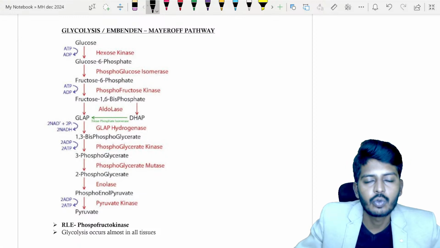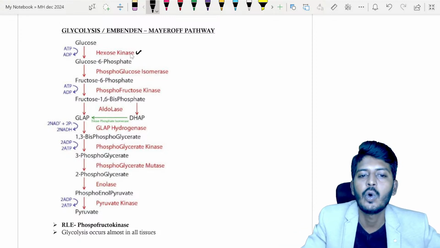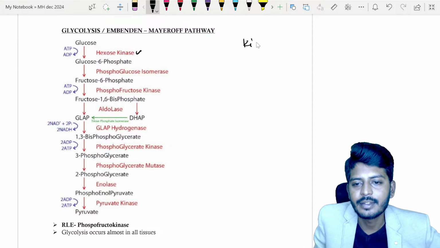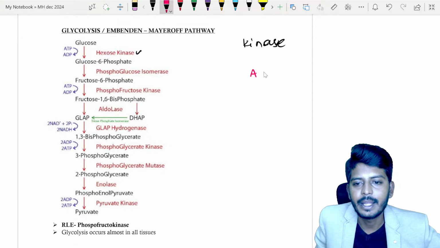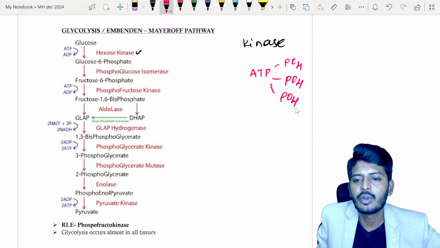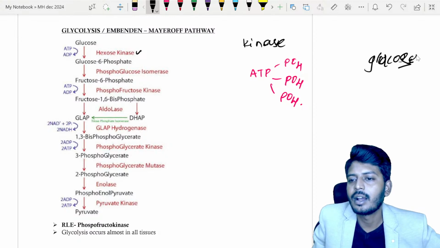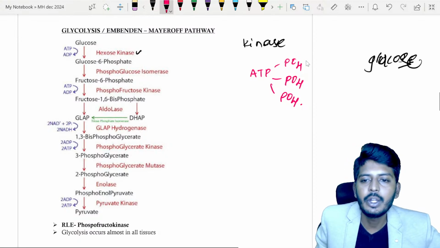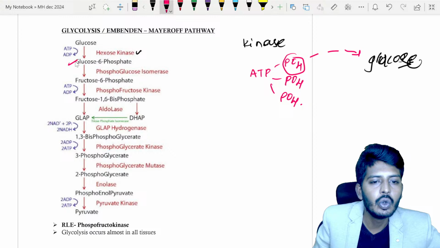Okay, so we have glucose. Whatever food comes in, the glucose undergoes the influence of an enzyme called hexokinase. Now wherever you hear the term kinase, what does it mean, sir? Kinase means something very simple. Let's take ATP. ATP has how many phosphate groups? 3 phosphate groups. So now I have one more substance called glucose. Now what exactly occurs, my dear student? I will take one phosphate group from the ATP, give it to the glucose, making it into glucose 6-phosphate.